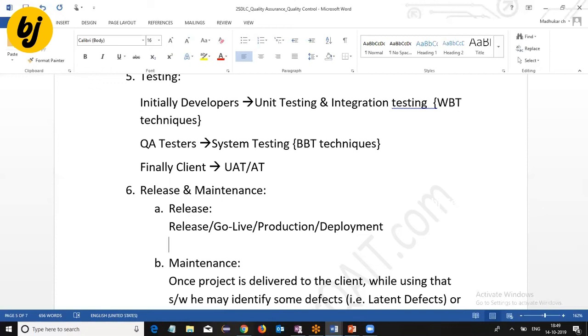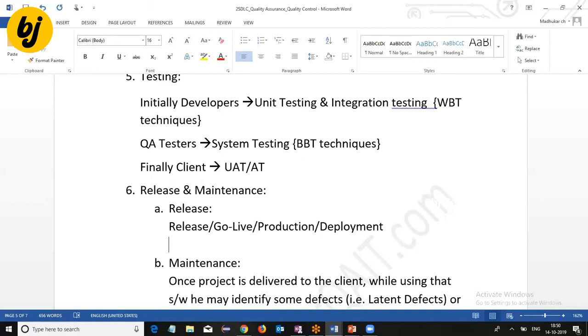After system testing and user acceptance testing, if the client is satisfied with our work product, then we deliver the application to the customer to use at his work environment. That is called go live or production or deployment.